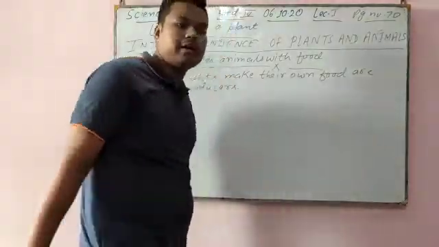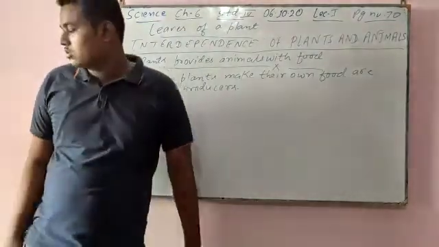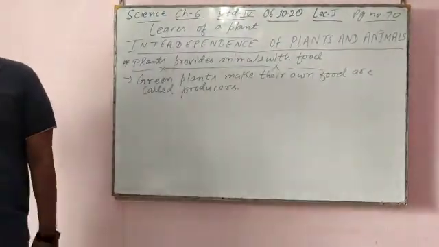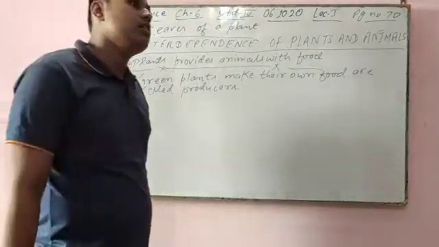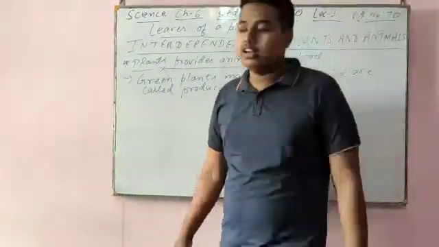How do they make their own food? By the process of photosynthesis. Animals, including human beings, cannot make their own food and are called consumers. Animals cannot, and human beings also cannot make their own food.